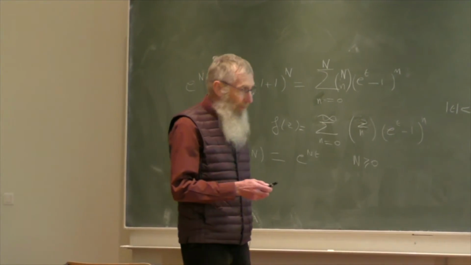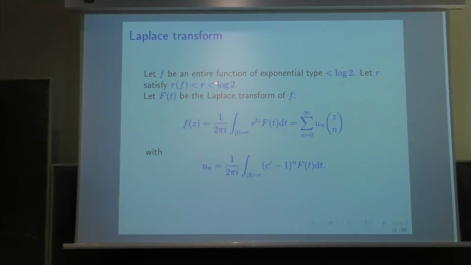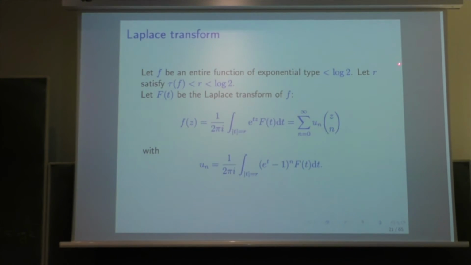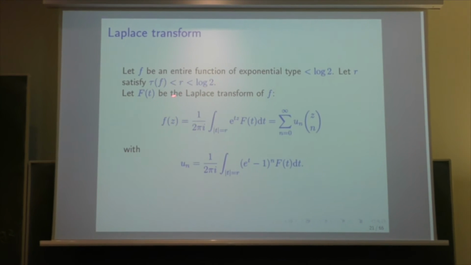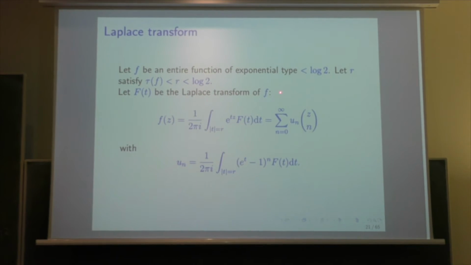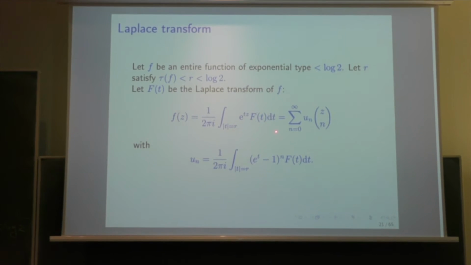So once we have this formula, we use the Laplace transform. We take an entire function of exponential type tau less than log 2. We take an r which is between tau and log 2, and we write the Laplace transform of f. This is this integral, but at the same time, we can expand it into this interpolation series, because the interpolation series converges. And what is u_n?